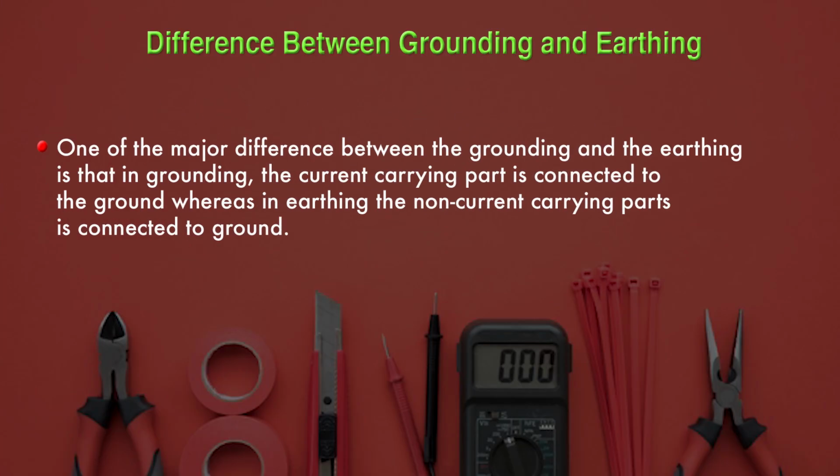Now we have to understand what is the difference between grounding and earthing. It is very familiar that sometimes we say grounding is done, sometimes we say earthing is done. One of the major differences between grounding and earthing is that in grounding, the current carrying part is connected to the ground, whereas in earthing, the non-current-carrying part is connected to the ground. So this is the difference between grounding and earthing.